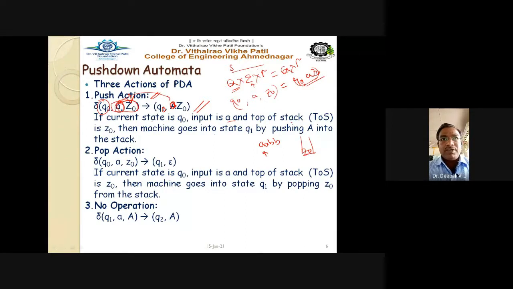You have to simply combine A, small a, Z0, which means you are pushing into the stack. So here you can assume the stack in this way, a horizontal stack. So here is A. So you have just now pushed A inside the stack, right?